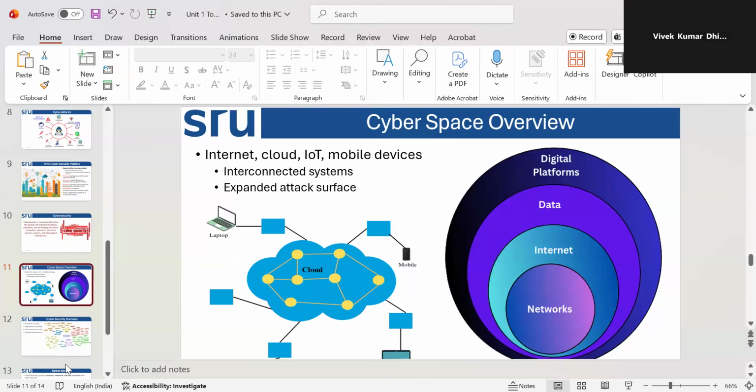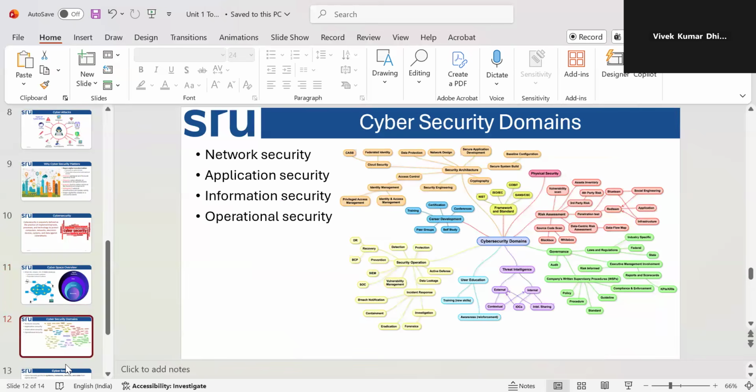That can be anything, right? It can be the network, that means connecting one-to-one access. Second, it can be the application, the app security used in the mobile phone or the computer. Information covers emailing and messaging, and information can be sending money. Money is also a form of information, chatting and contacting, whatever is there. That's information security. Operational security means whatever work is going on is under operational security.